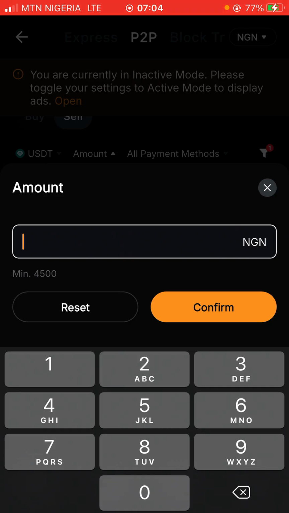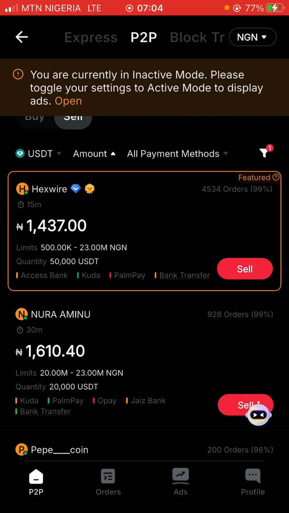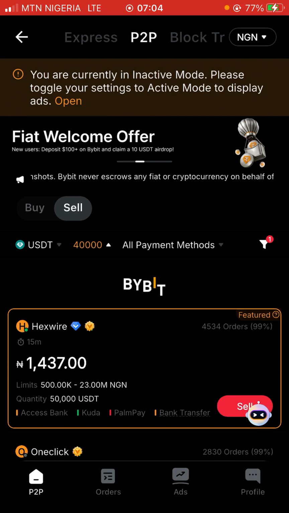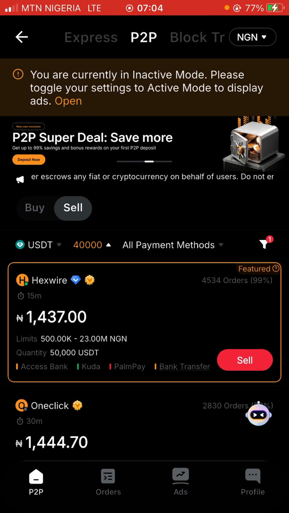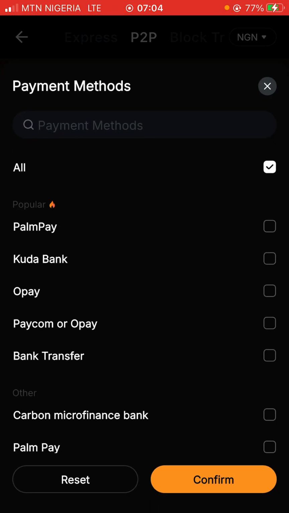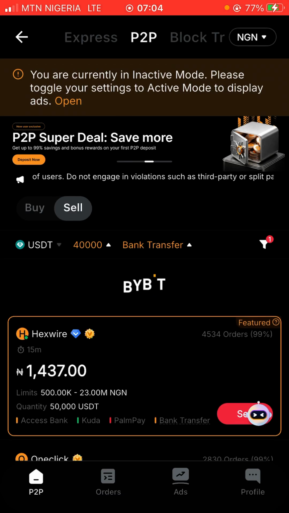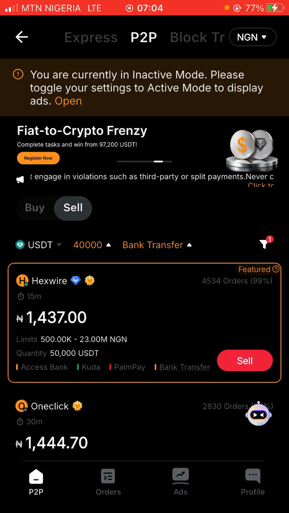From my own experience, what I've seen so far is that within 25,000 to as high as 40,000 is a range where you can be buying a lot cheaper. In this case, I'm going to use 40,000 as the maximum somebody can buy from me in a single transaction. I'm going to click on confirm. I'm going to change this over here to bank transfer, that's what I need to use to receive the money. Click on confirm. Already you should have this money in your local bank account.